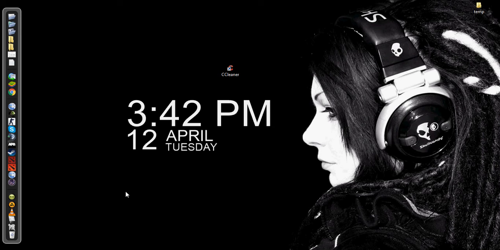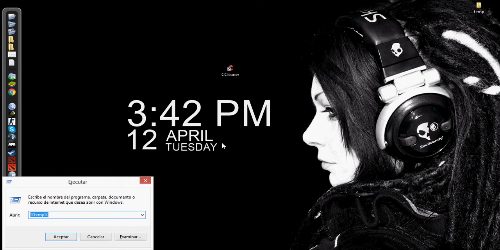In this short tutorial, we're going to see how we can improve the performance of our computer by erasing the junk files. First, press the Windows and R keys and type %temp%. Then press Enter.